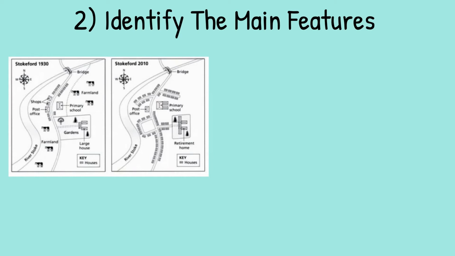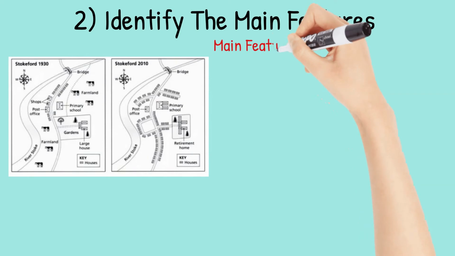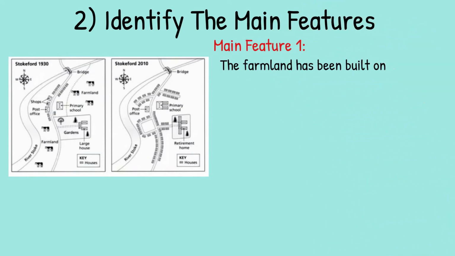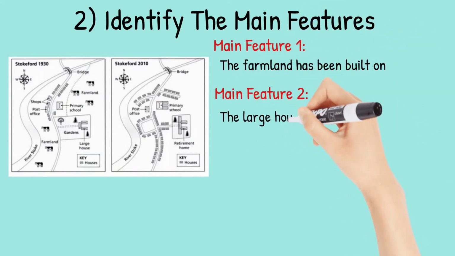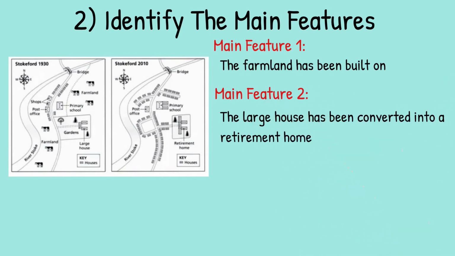Many maps will contain far more changes than our sample maps and the changes may be more complex. In such cases, you won't have time to write about all of them and will need to select just 2 or 3 main features to focus on. Our maps are quite simple, so we list all 4 of the major changes I've just identified. Main feature 1, the farmland has been built on. Main feature 2, the large house has been converted into a retirement home.